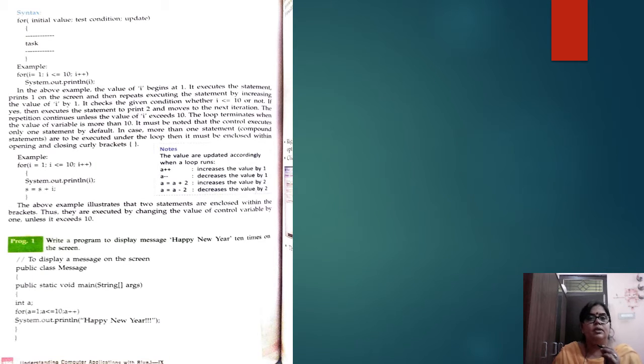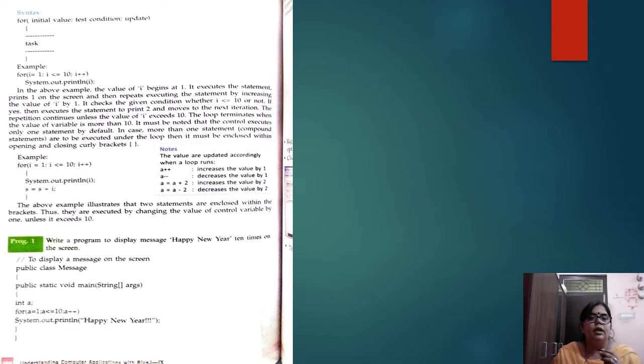Now see here the syntax. In the previous PPTs also we studied the syntax: initial value, test condition, and update. In this, initialization is done, the condition is checked to decide till when the loop will work, and the expression will be either an increment or a decrement, and then we do our task.